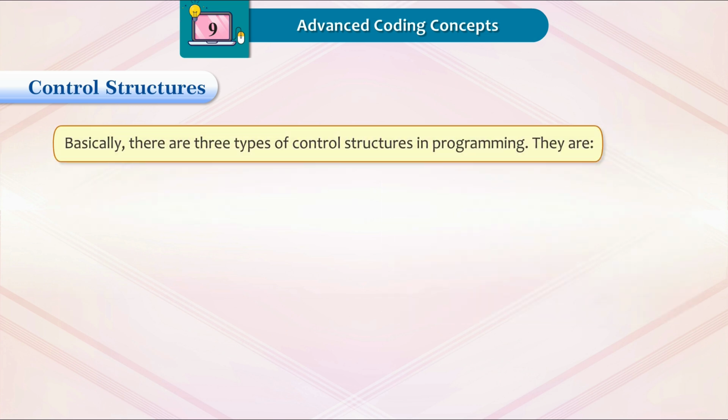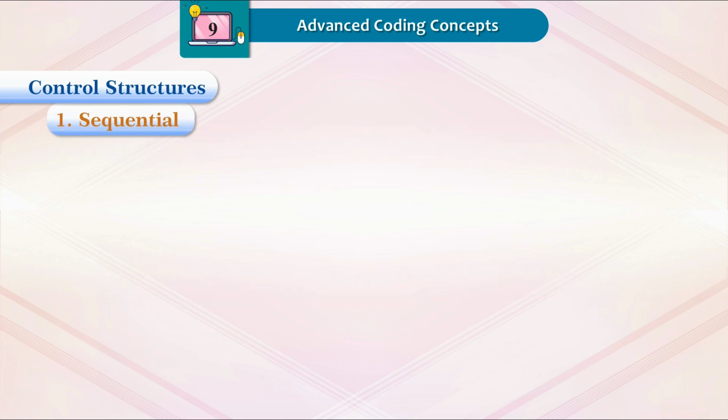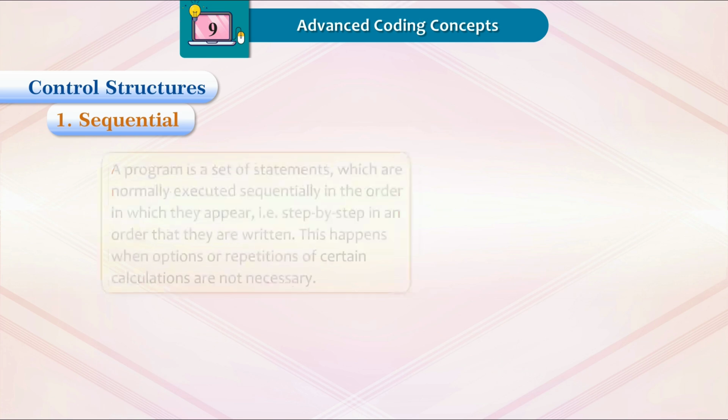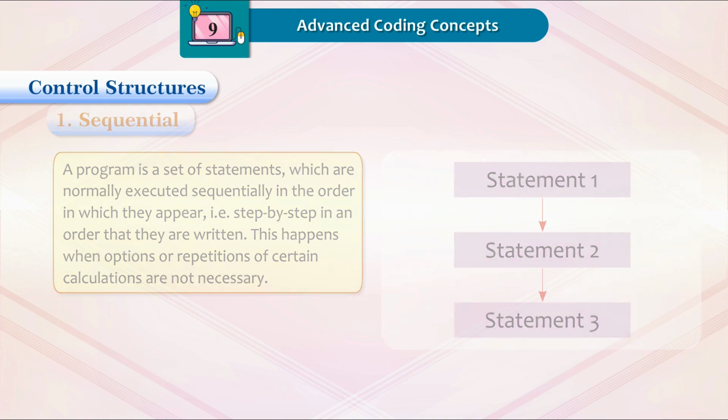Basically, there are three types of control structures in programming. They are: sequential, selection or conditional, and iteration. 1. Sequential. A program is a set of statements which are normally executed sequentially in the order in which they appear, that is, step by step, in the order that they are written. This happens when options or repetitions of certain calculations are not necessary.